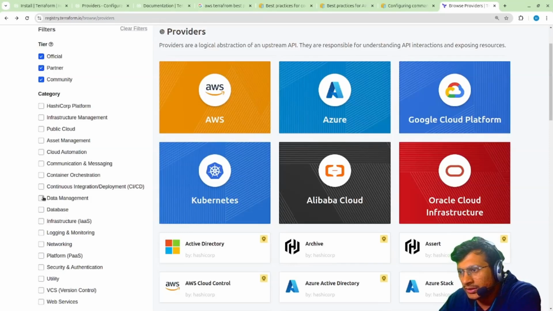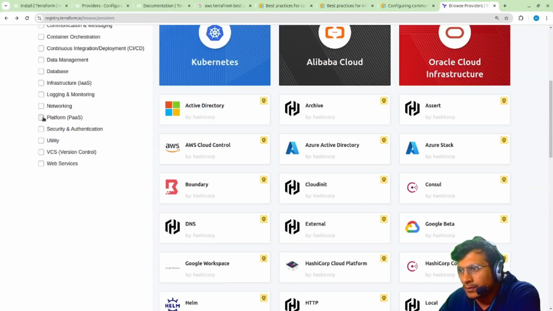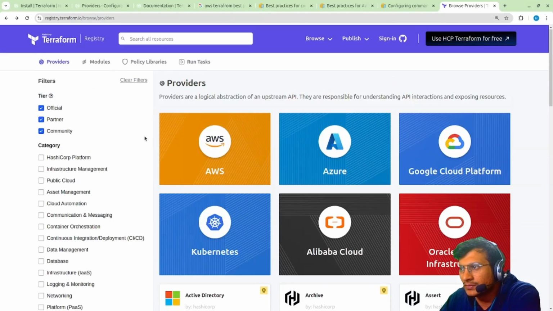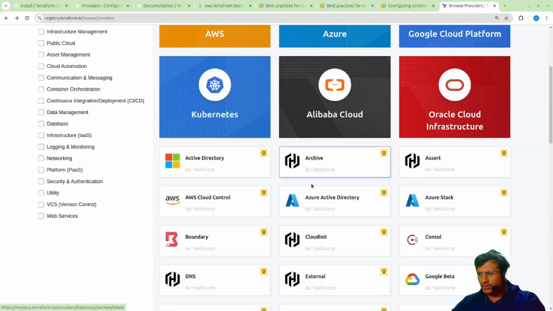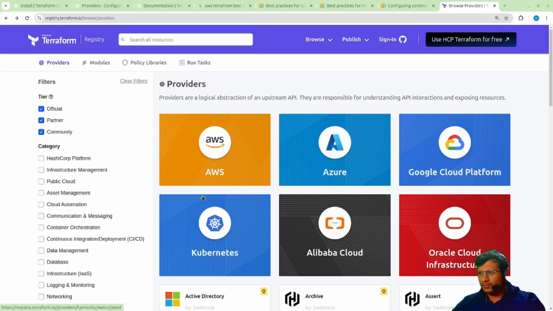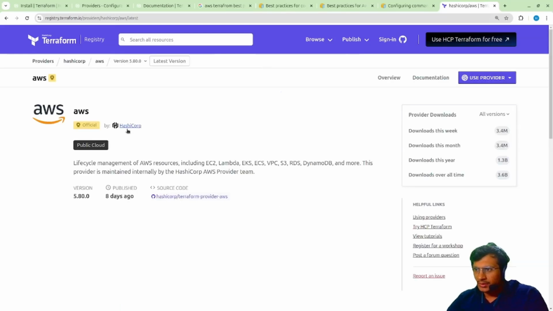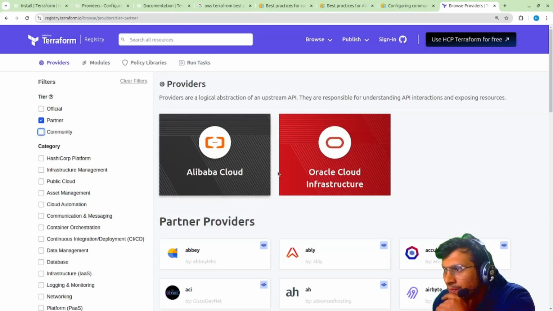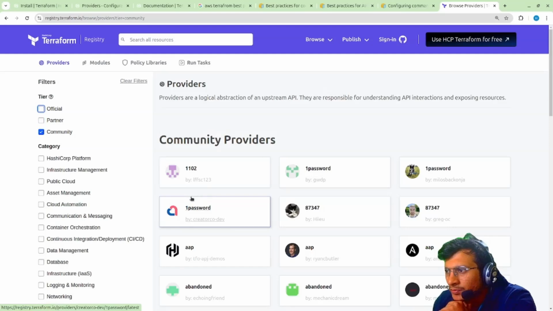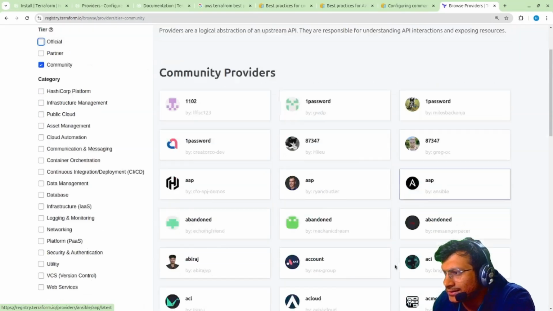So infrastructure, then database, then we have monitoring, security, web services. Suppose if I just search over here, search all resources, so we have these many providers, and here there are official providers. Okay, and there are partners like Alibaba, Oracle Cloud, these are the partners. Okay, and then there are community providers, like 1Password, which is also an SSO kind of thing.